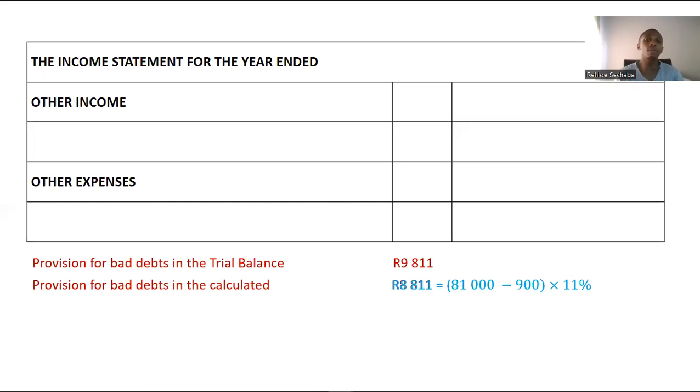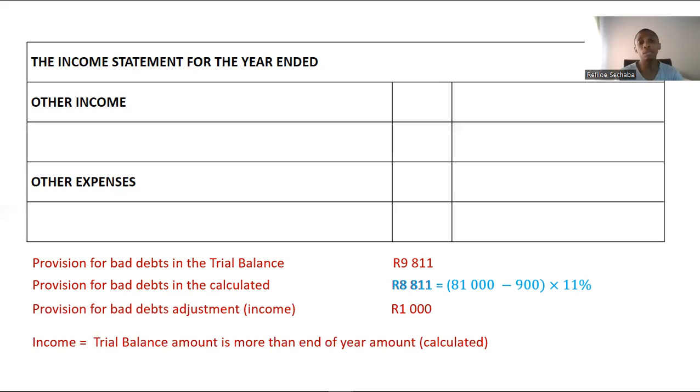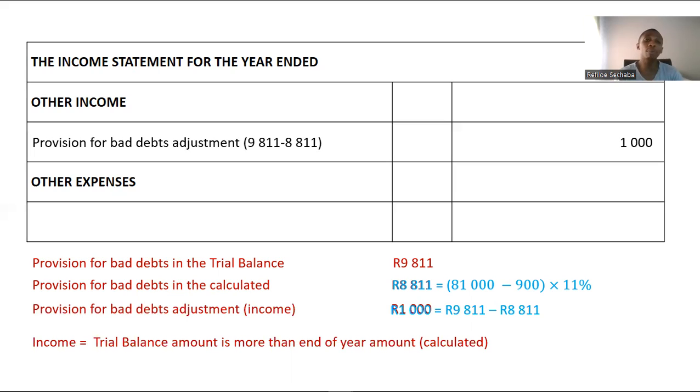When we adjust down the one that is in the trial balance, that difference is income. So in this case, we're going to have provision for bad debts, which is an income. That is because the provision for bad debts that is reflected in the trial balance is greater than the actual provision that we calculated. How did I get this 1,000 again? I took 9,811 and I minus 8,811. Income, I'll have provision for bad debts adjustment. I repeat, provision for bad debts adjustment. That adjustment word is very important. You leave it out, it simply means that you're left with provision for bad debts.